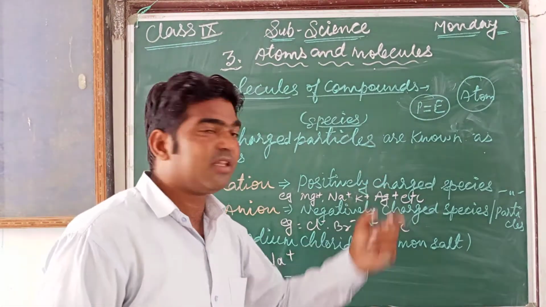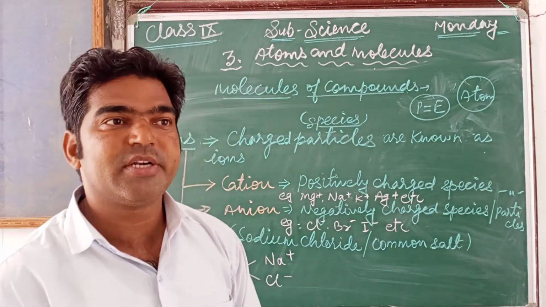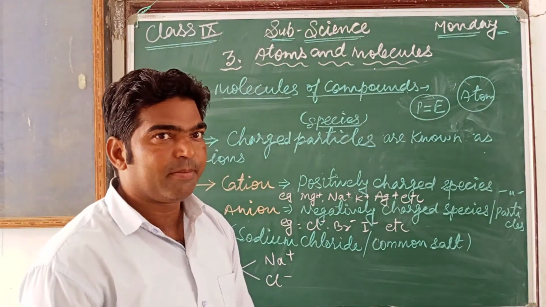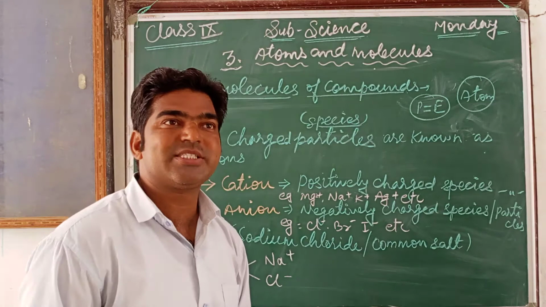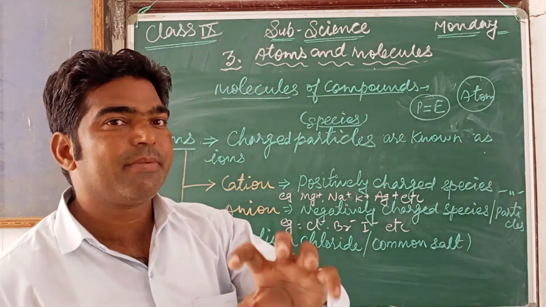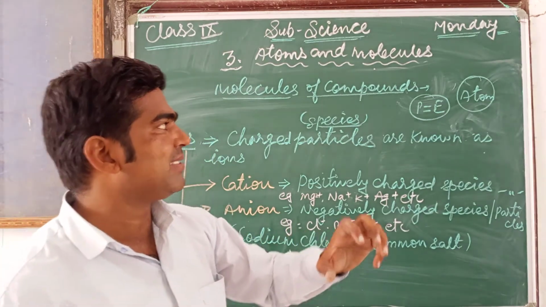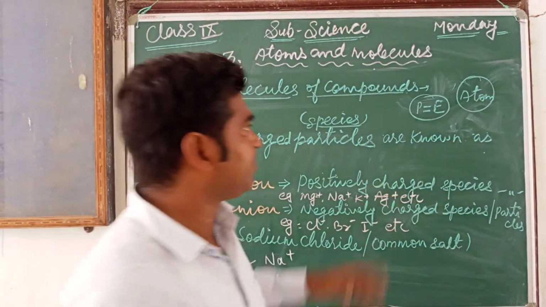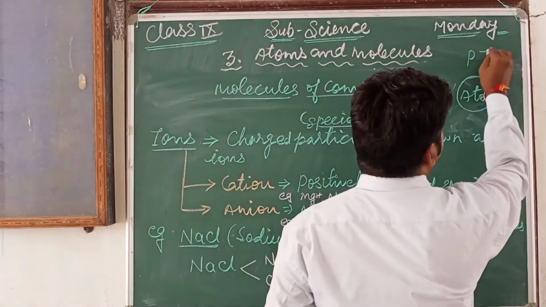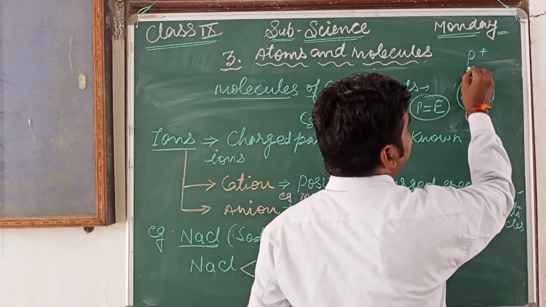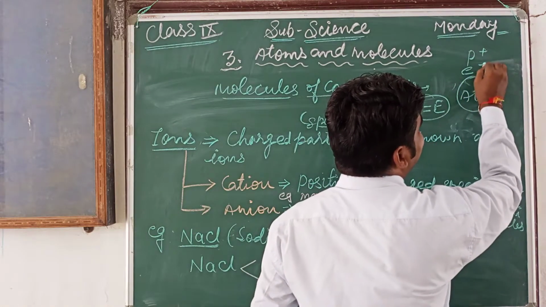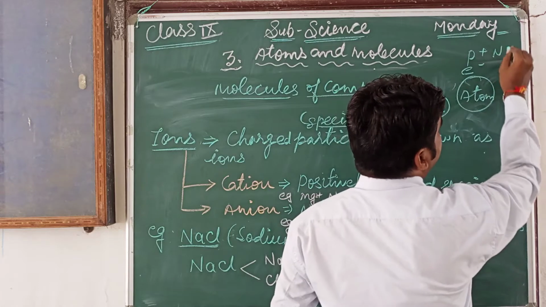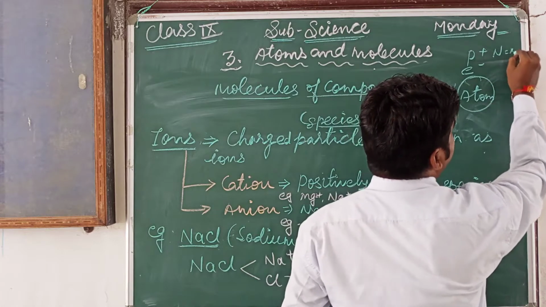So this is the main drawback of Dalton's atomic theory, because the atom consists of three subatomic particles: proton that has a positive charge, electron with a negative charge, and neutron with no charge.